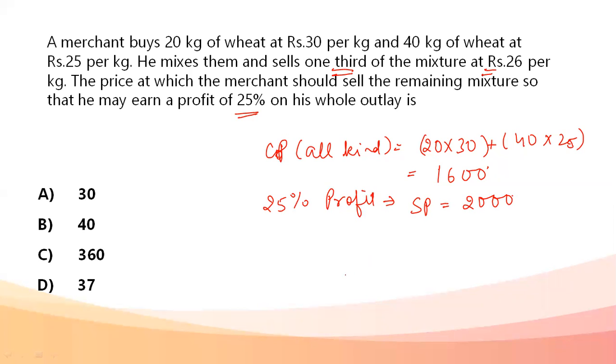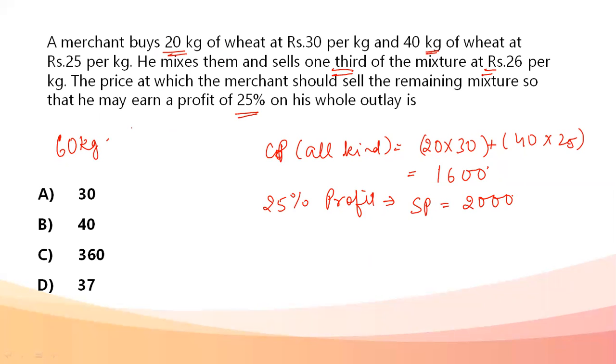Now the total mixture of wheat is 60 kg. Total mixture: 20 kg of this, 40 kg of this. Total mixture is 60 kg. One third of this mixture is 20 kgs. Now the total mixture is 60 kg, one third of this is 20 kg.